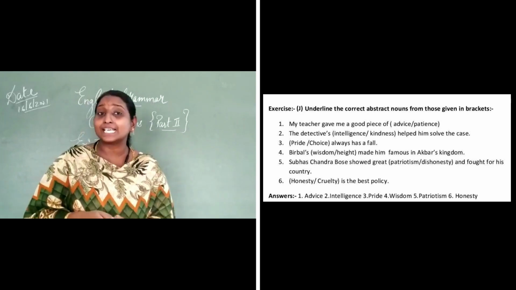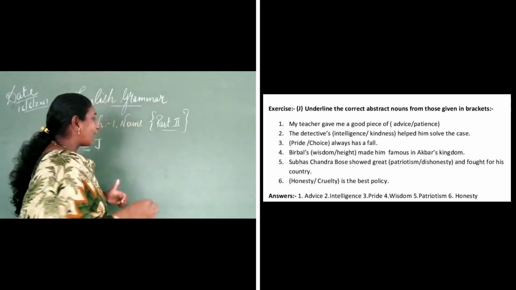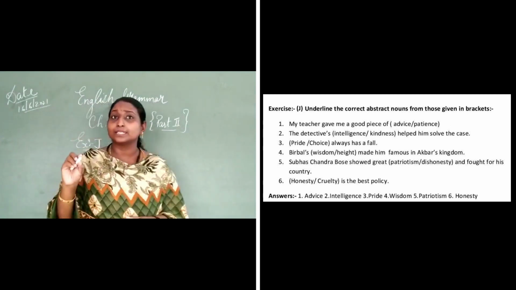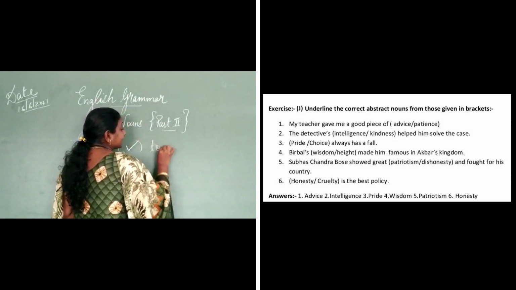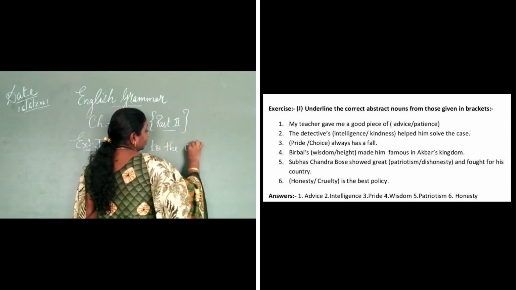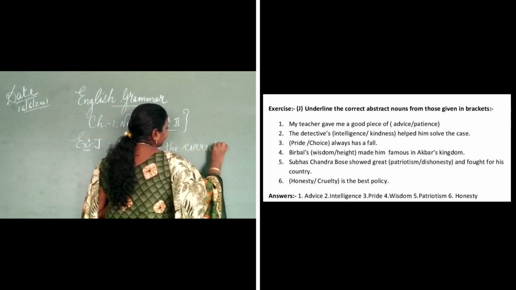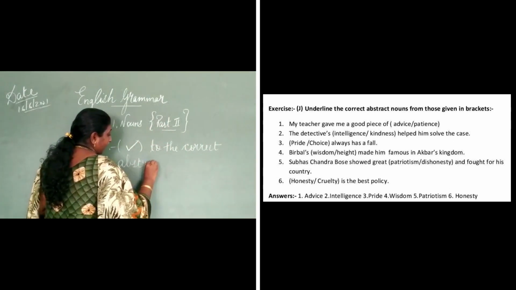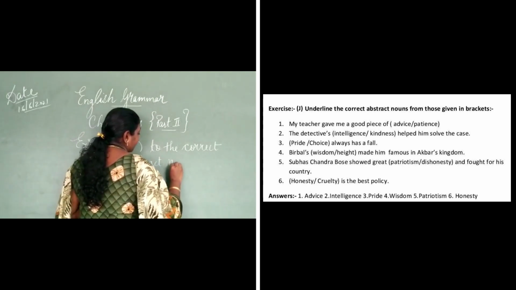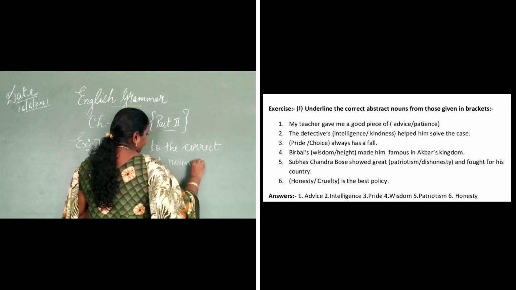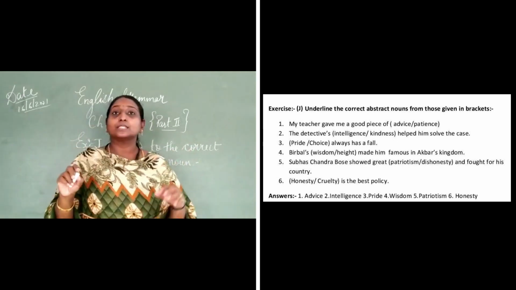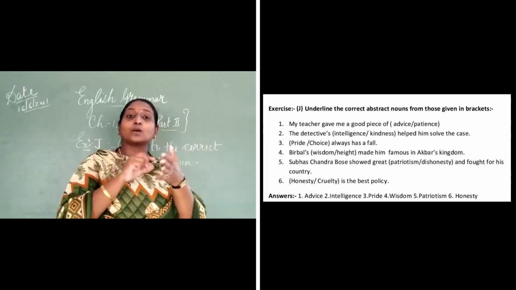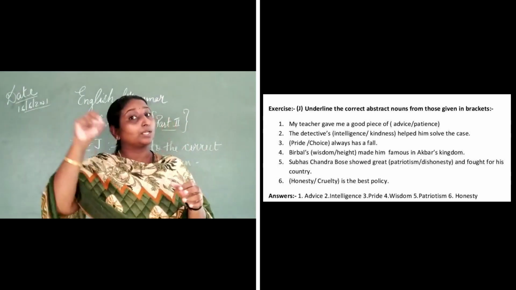Now in exercise J, children, you have to put a tick mark to the correct abstract noun. In the brackets there will be two options, and whichever abstract noun is suitable for that sentence, you have to put a tick mark.